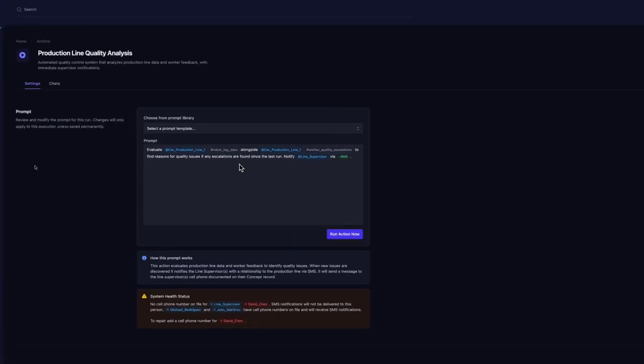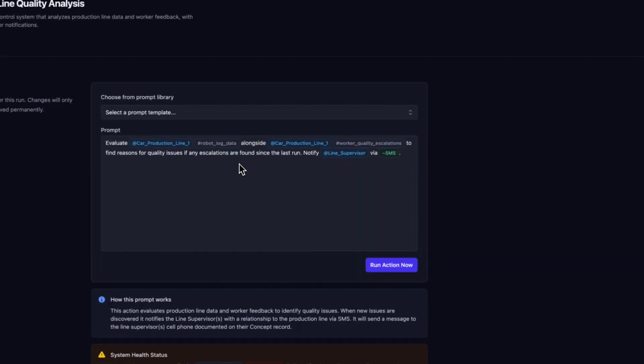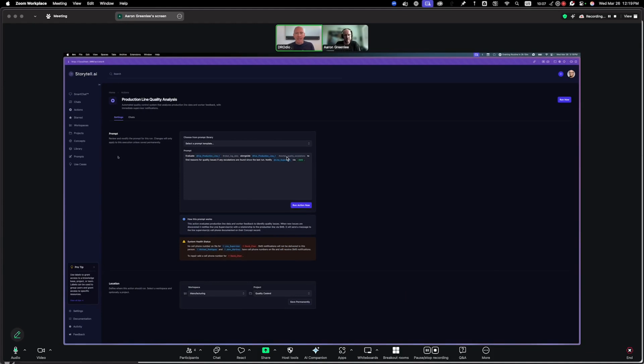And Aaron, there's a really, really important thing that's happening here, which is we are making it possible to evaluate machine level robot log data along with worker quality escalations. Let's say that is data that came in through emails where workers are worried about issues on the production line. Those are two very different types of data that normally you could not evaluate together. Not only can you evaluate them together with Storytell, but now you can also create actionability around them.